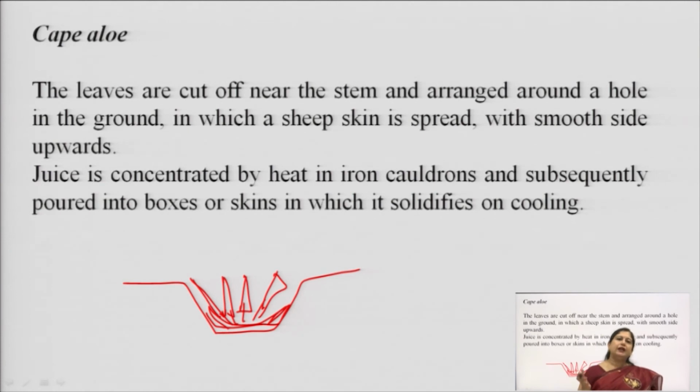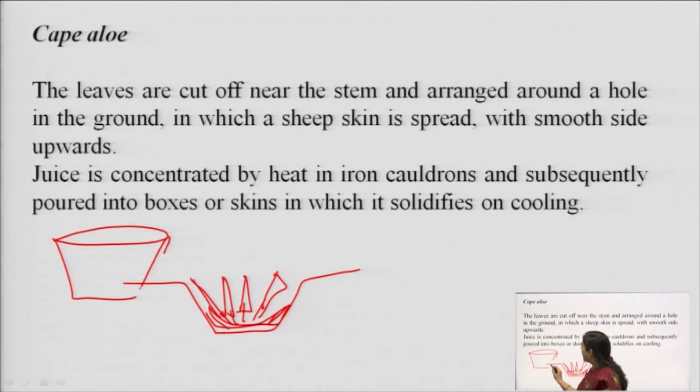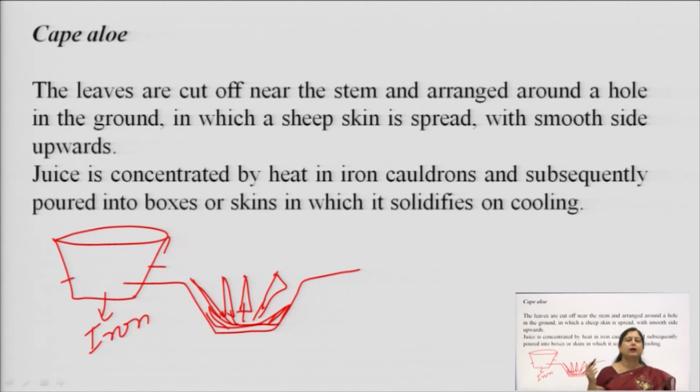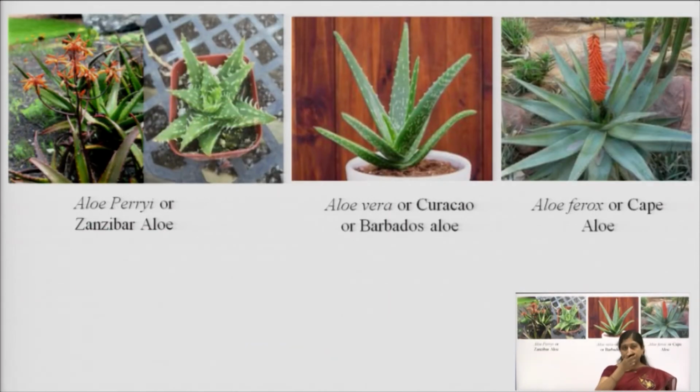After it is collected in the sheep skin, this juice is transferred to an iron cauldron. An iron cauldron is a wooden vessel with an iron base. At the base we have iron, and at the sides we have wooden sides. So that is an iron cauldron. In that it is heated until it solidifies, and after that it is cooled and stored in tins. So this is how the cultivation and collection of the aloe is done,